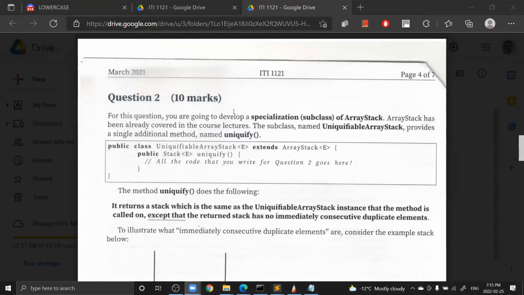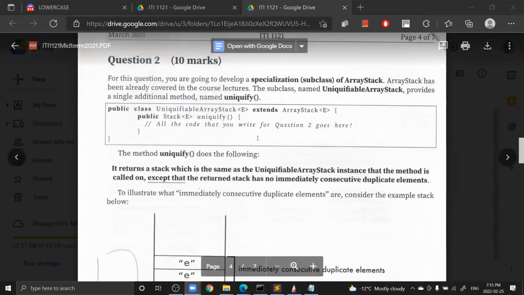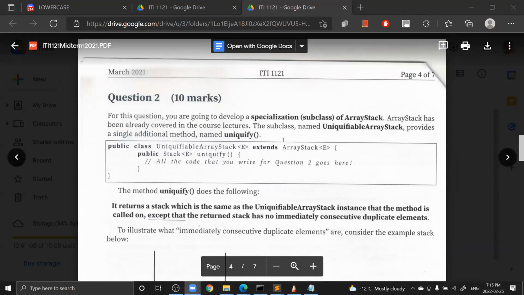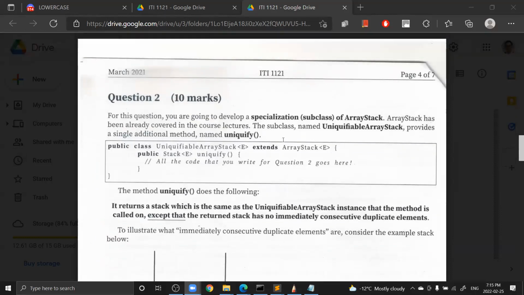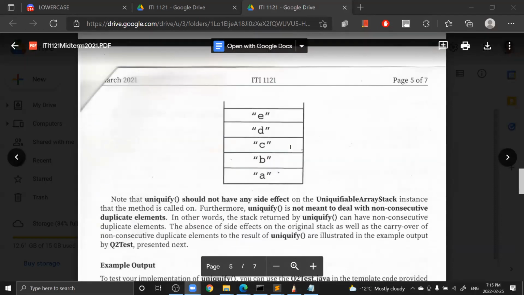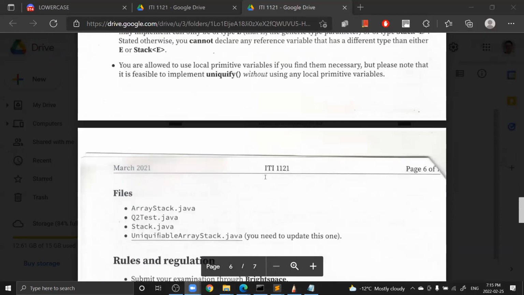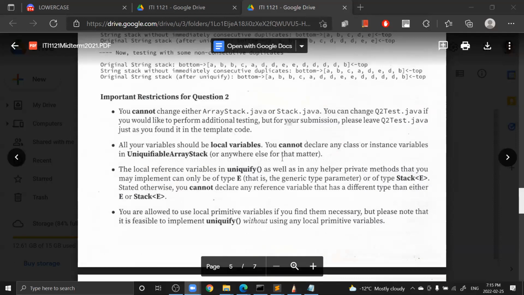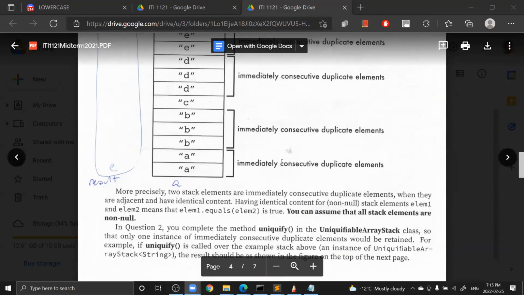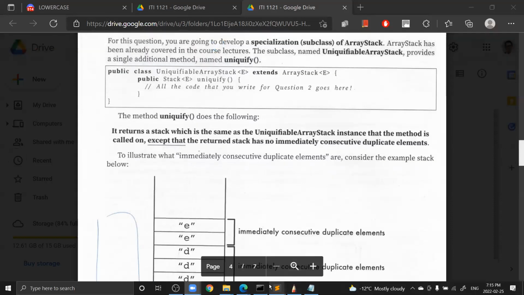Question 2 is worth 10 marks. I think one of the most important skills to be successful on the midterm is to be able to read quickly. So I'm going to give you some time to read from page 4 and then page 5. Just read these two pages, and after 2 minutes, we're going to go over the solution.